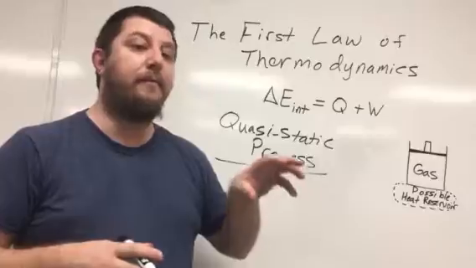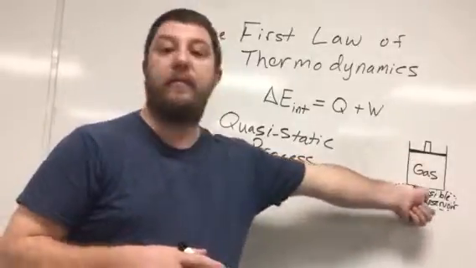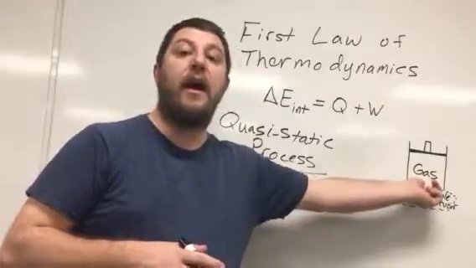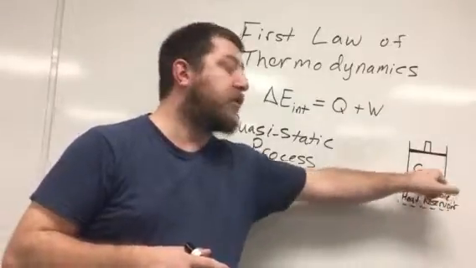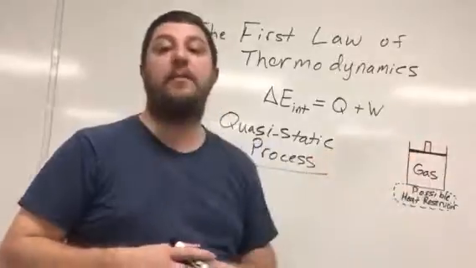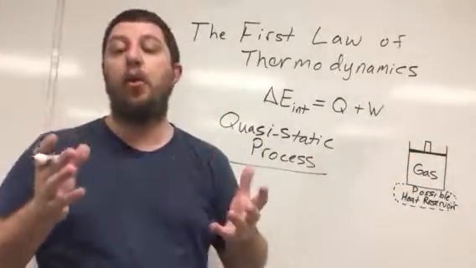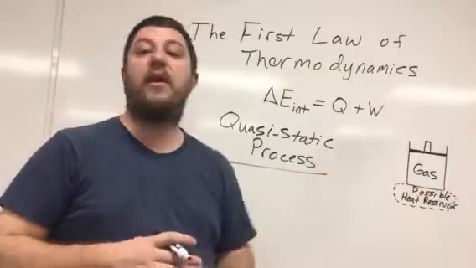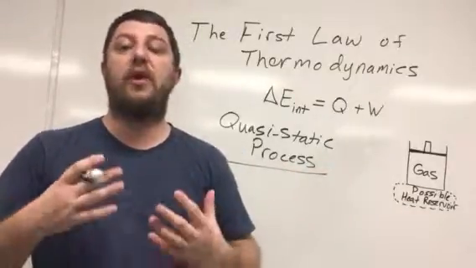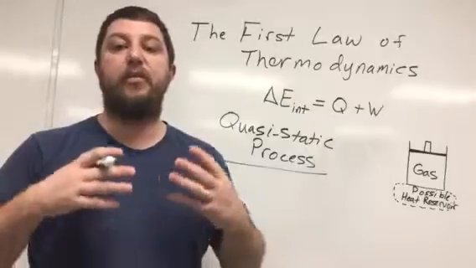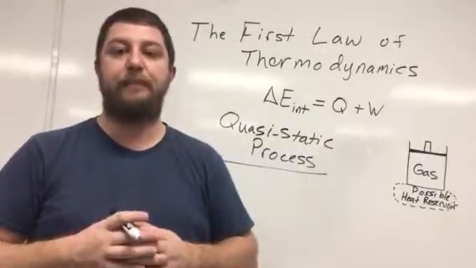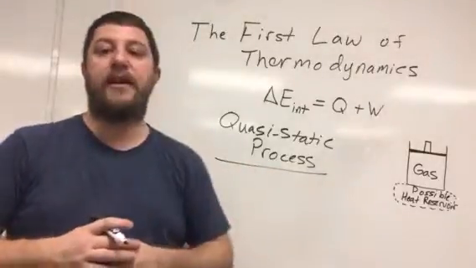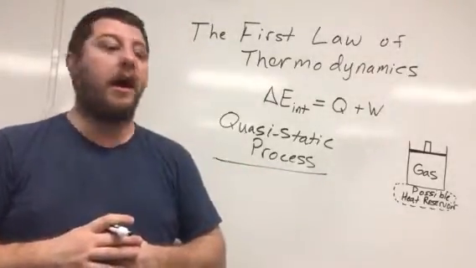It's not like I immediately put a flamethrower on the bottom of this and the bottom of the gas heats up really quickly, and so they start moving around very, very quickly while the gas molecules at the top are still cool. That would be a system that is not in thermal equilibrium. So if we can cause our processes to occur slowly enough, then the entire system will maintain its equilibrium state, even if energy is being added to the system. And that's what we mean by a quasi-static process, okay?